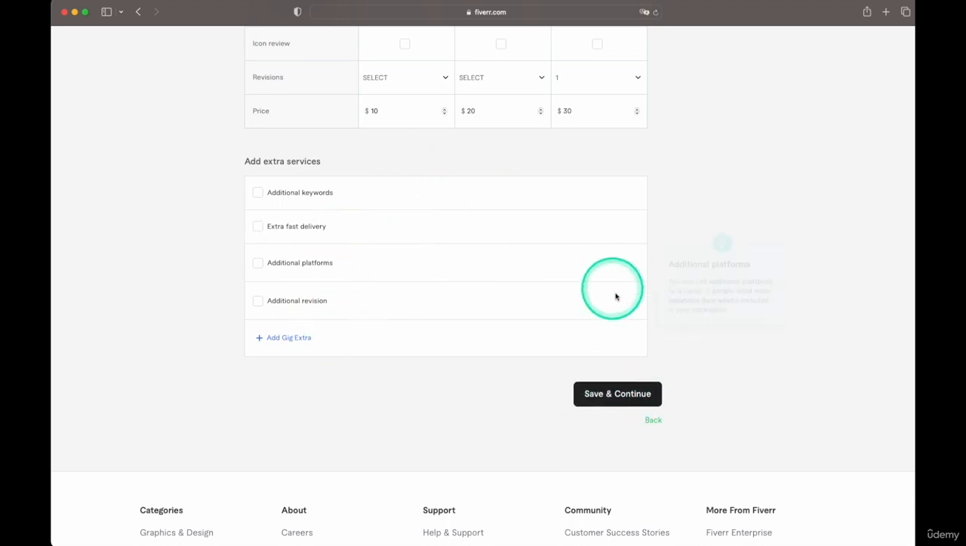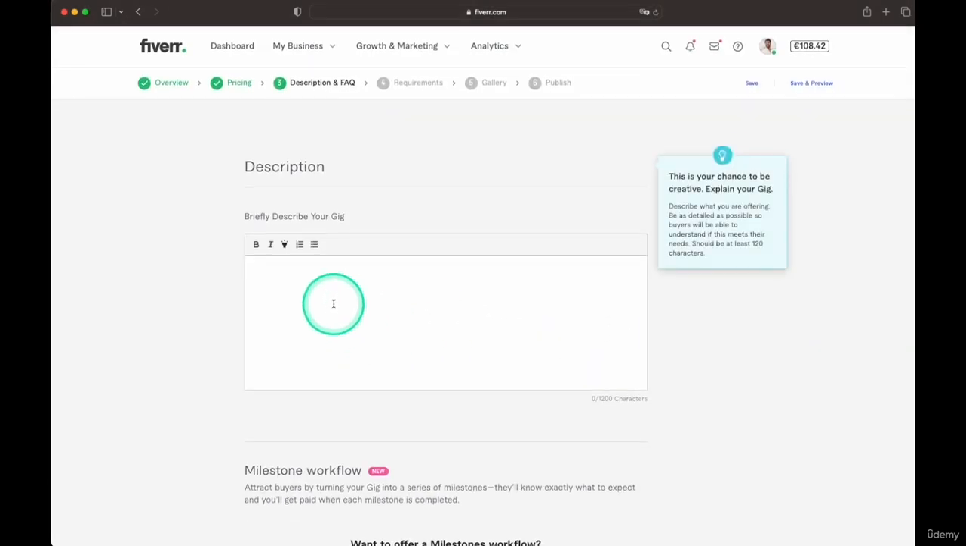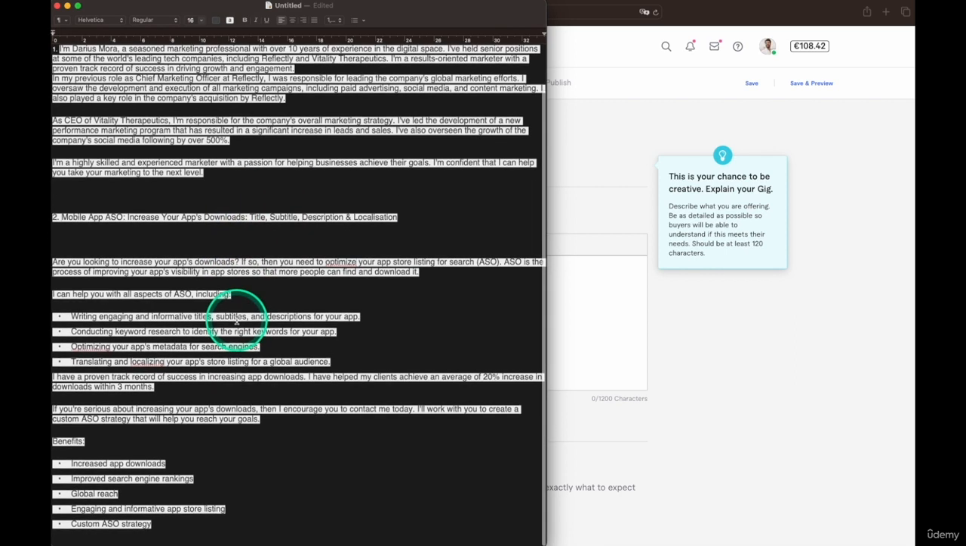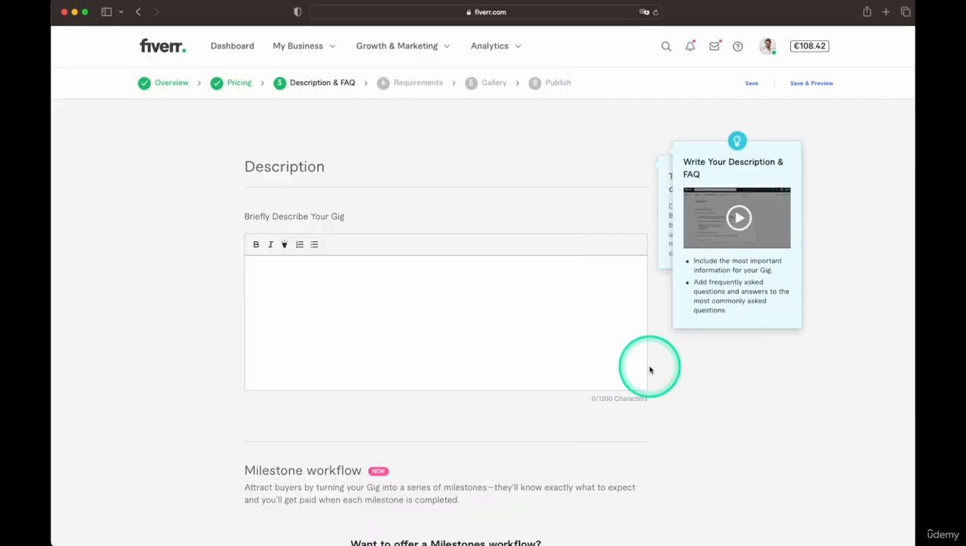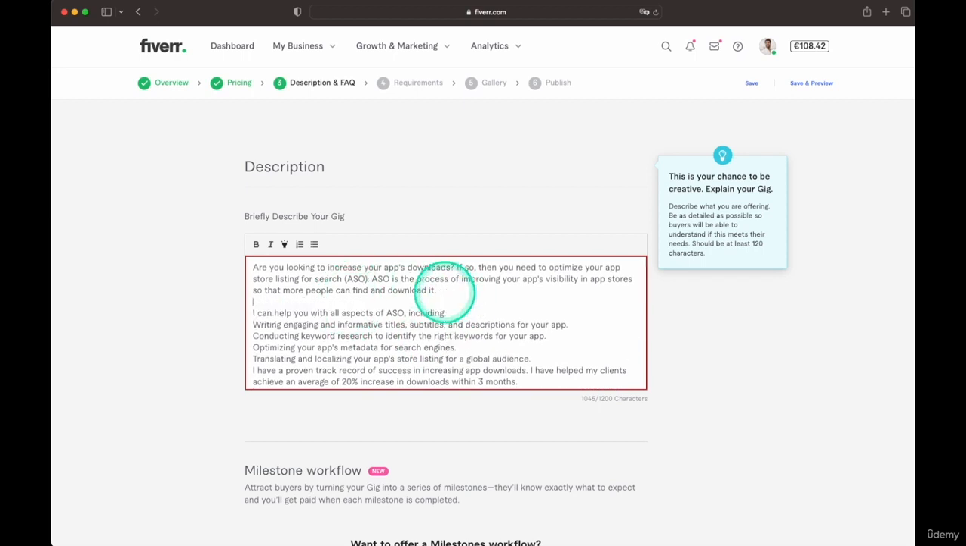You could do some of these extras. Again, these are only relevant for app marketing. So we're not going to go through them. I'll save and continue to the next one. And the description. Okay, so here's the description. We have plenty of space, 1,200 characters, no problem. And of course, you want to make sure that the description fits with your skill set.